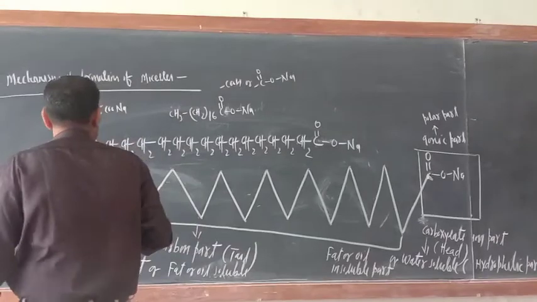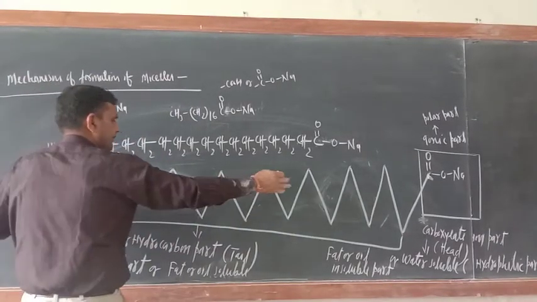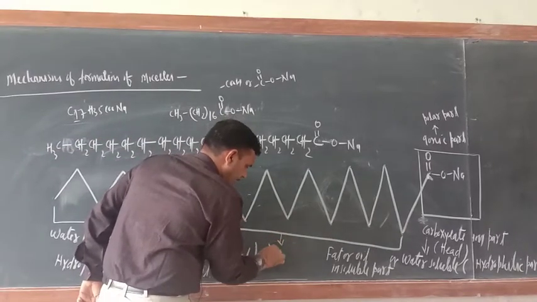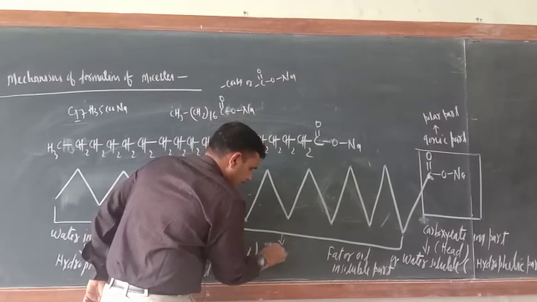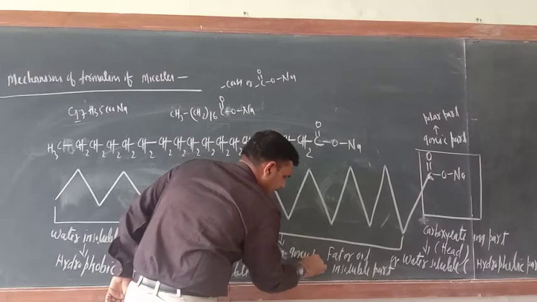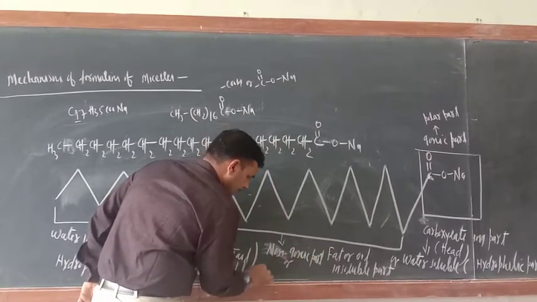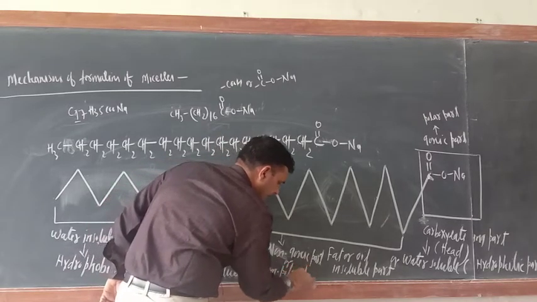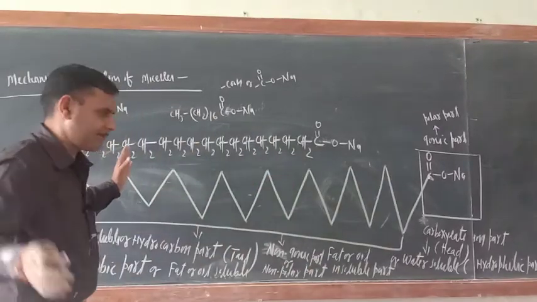This part is the non-ionic part, or this is also known as the non-polar part. So the same part has got different names.